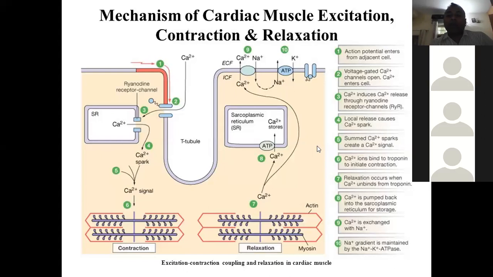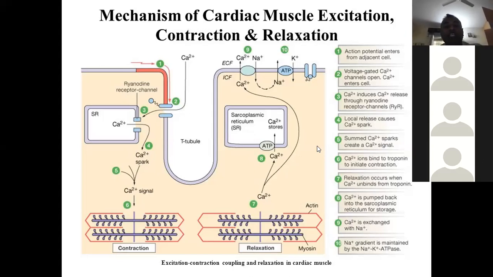Now, when the contraction process is over and relaxation occurs, the calcium unbinds from troponin C. The calcium which is released from the troponin is pumped back into the sarcoplasmic reticulum for storage. Here there is another pump, the SERCA pump, the sarcoplasmic endoplasmic reticulum ATPase pump. Some calcium is exchanged with sodium, and the sodium gradient is maintained by the sodium potassium pump. So this is the whole sequence of events.